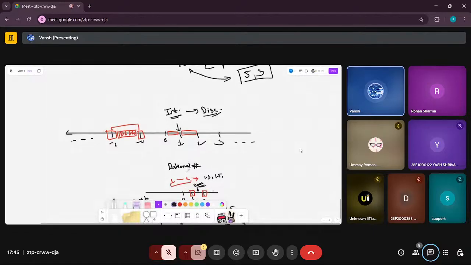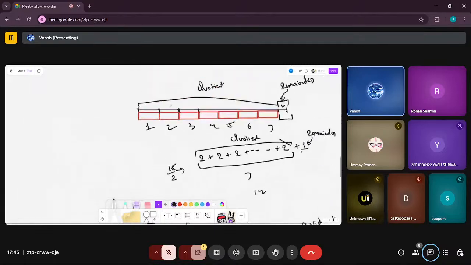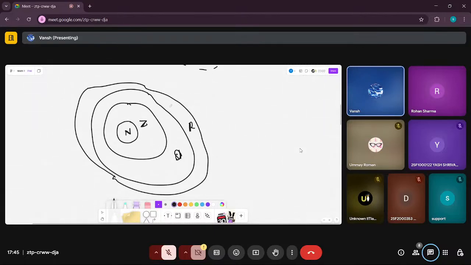The number line of rationals is dense, because between any two rationals you can find another rational, but this is not the case with integers. Since this is not the case with integers, it cannot be the case with naturals as well. The dense property holds for rationals.